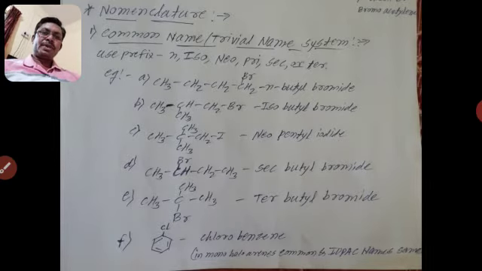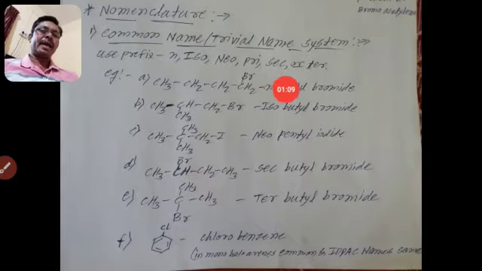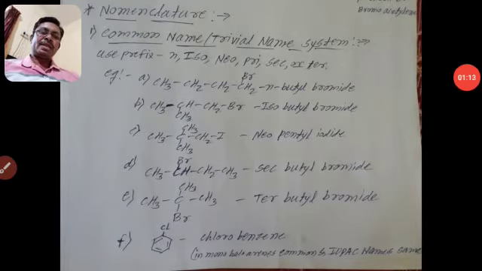In the common name system, some prefixes are used: n, iso, neo, primary, secondary or tertiary. First we see in which position the prefixes are used.